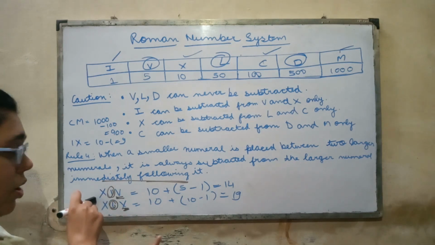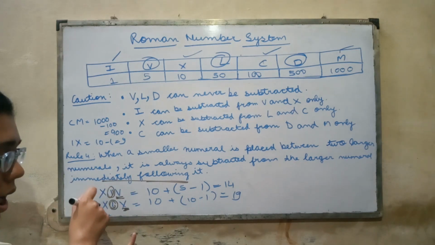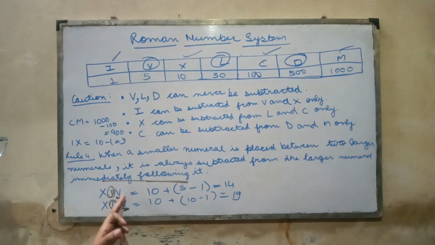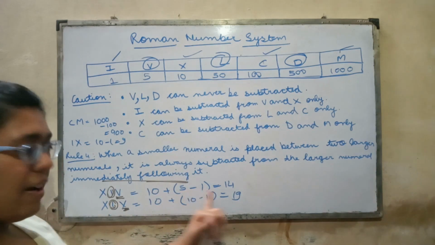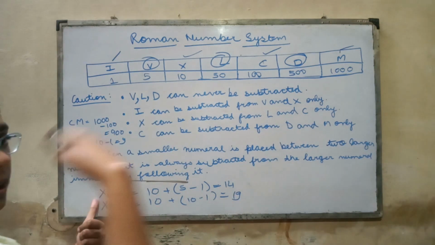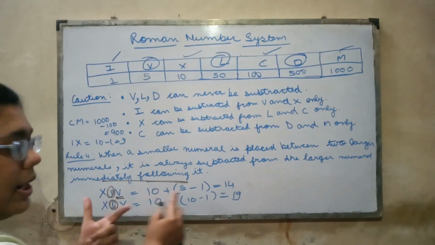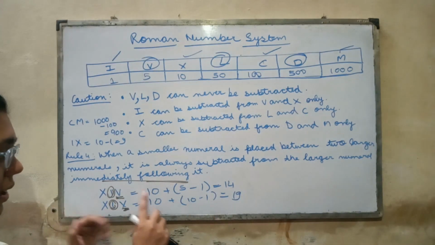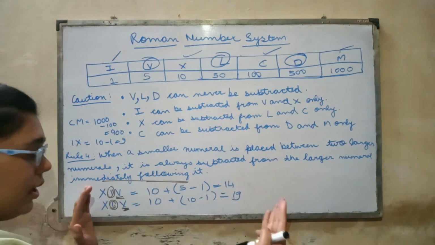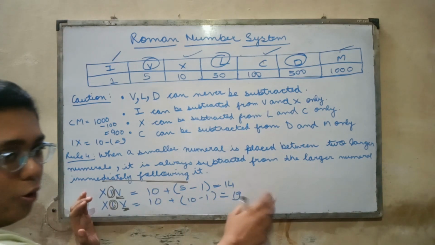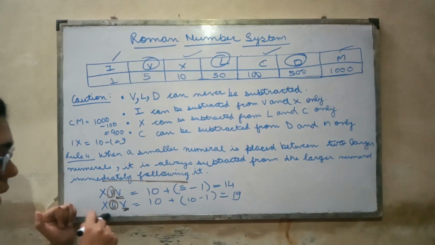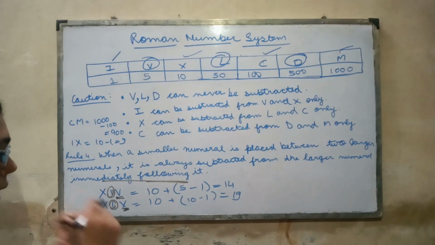X is also a larger number, V is also a larger number than I, but we will subtract it from the number coming next, that is 5 minus 1, and they are coming to the complete right of this whole number, so we will add it. Okay, 10, after 10 is coming our 4, so 10 plus 4, 14.